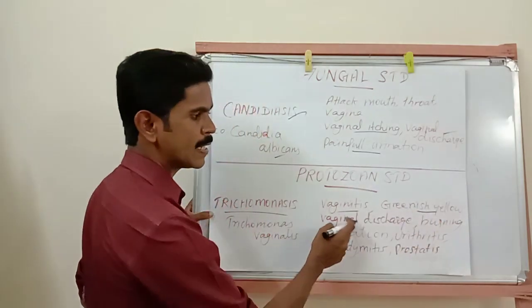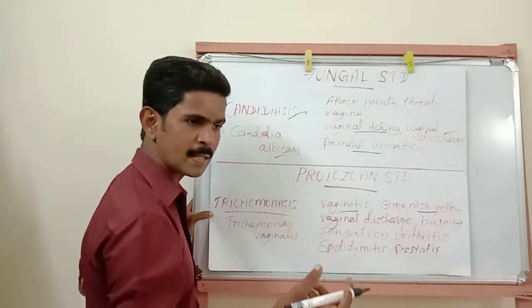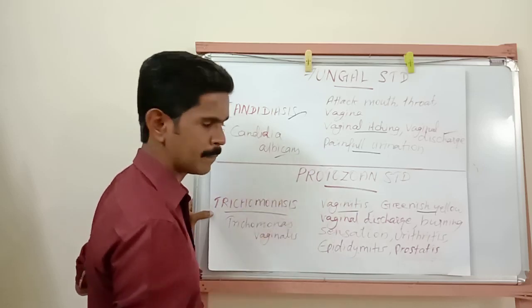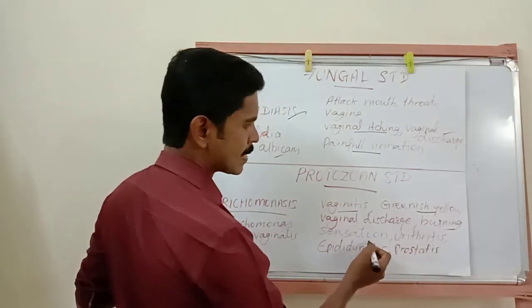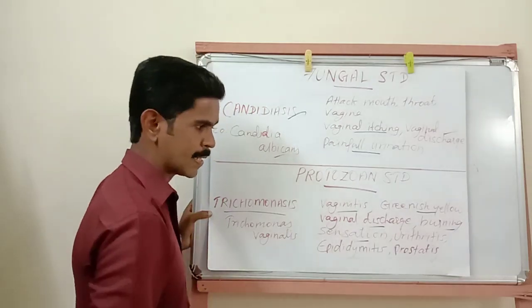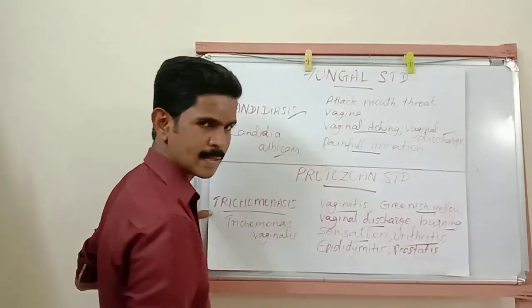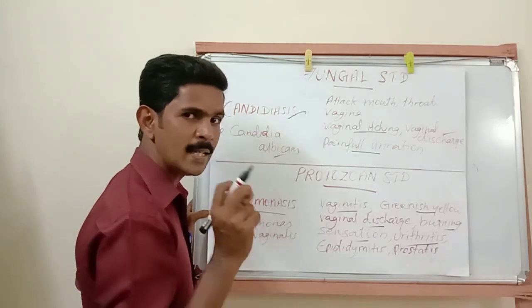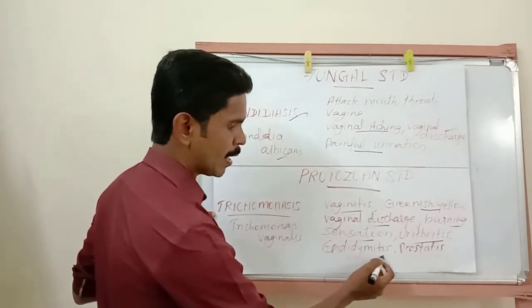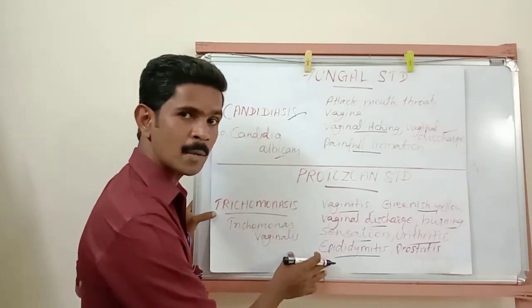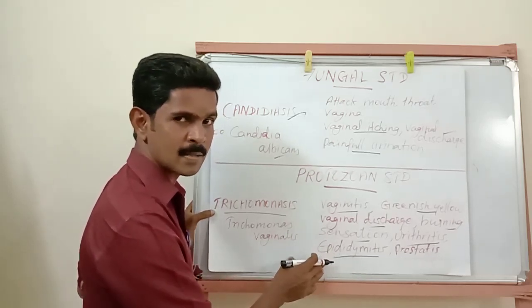Greenish yellow vaginal discharge. From the vaginal region, greenish yellow colored pus is released. Then third one, burning sensation during urination. Then urethritis, damage in the urethra. Then epididymitis, damage in the epididymis. The epididymis is one of the ducts of the male reproductive system.